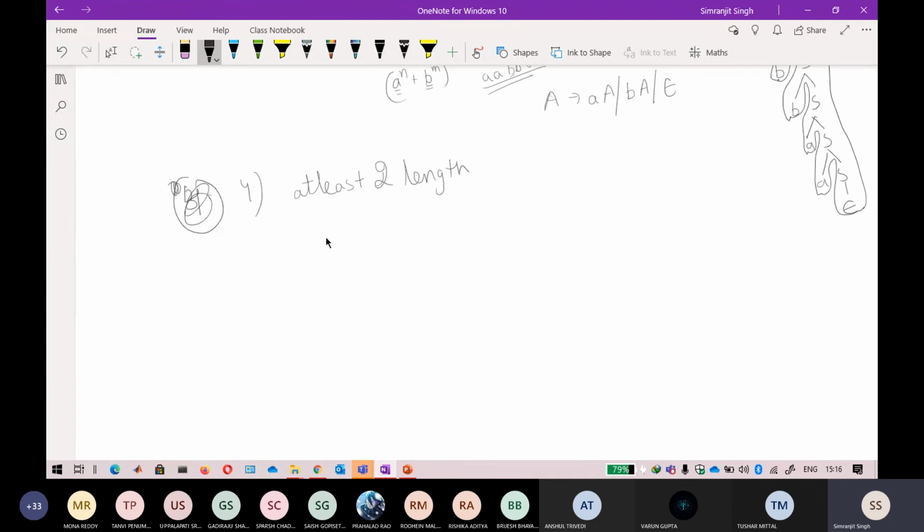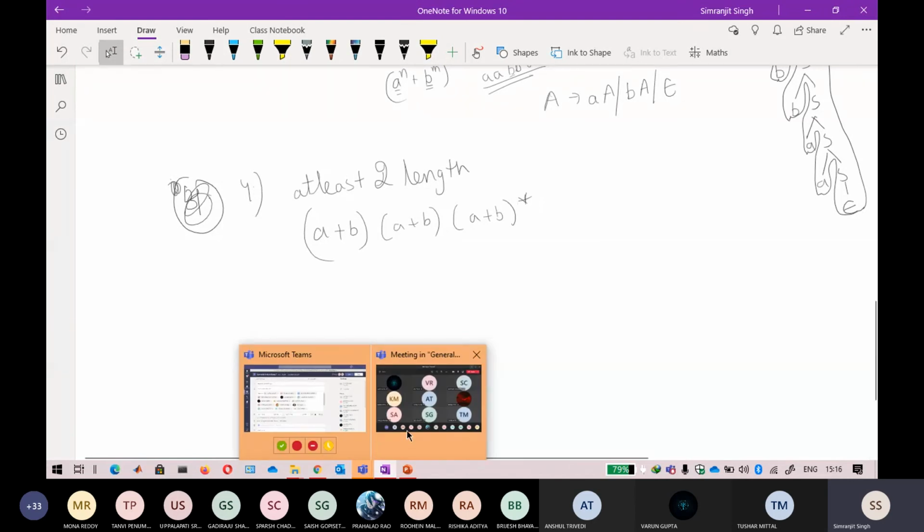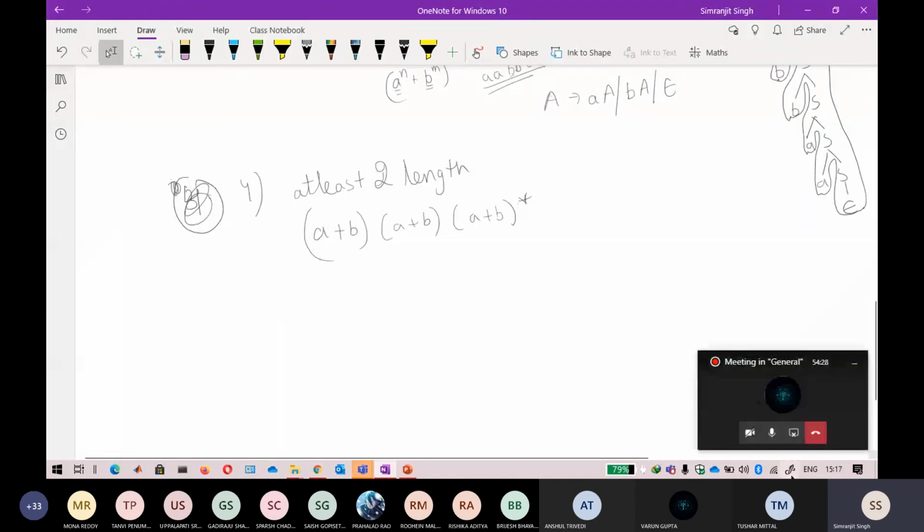If I try to write a regular expression, it will be (a + b) followed by (a + b), then (a + b) star. So just try it yourself, take like 5 minutes and tell me what exactly the grammar corresponding to that would be. Just try it and post your solution in the chat box.